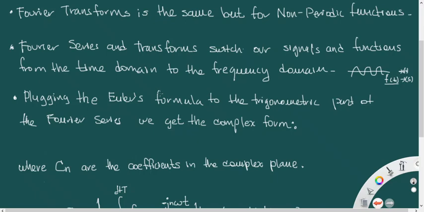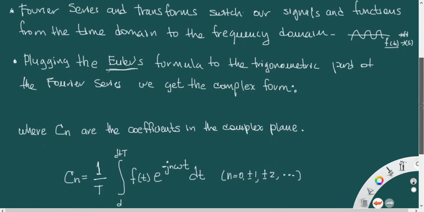So there is a standard sine and cosine Fourier series, and if we plug in Euler's formula, we can get the complex form out of the trigonometric part of the Fourier series.